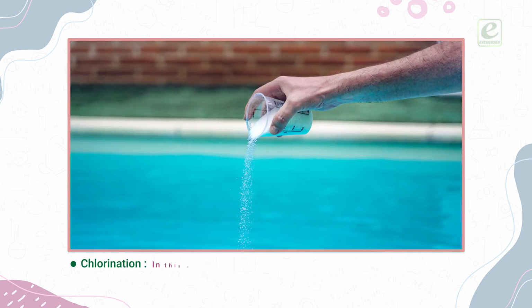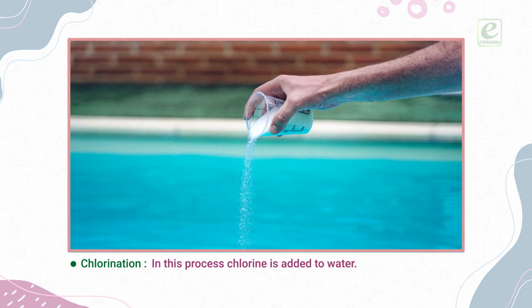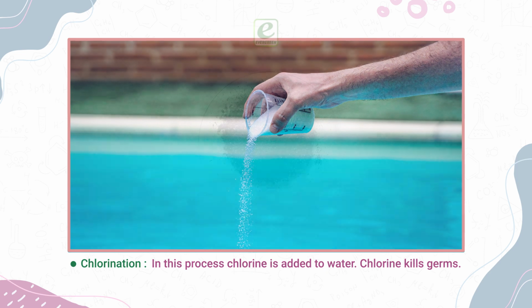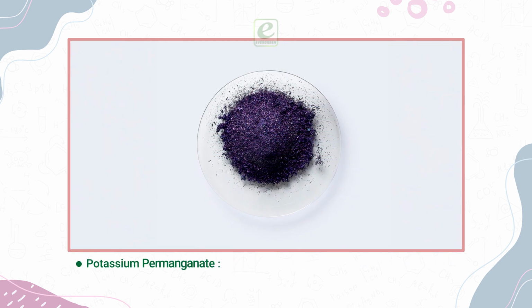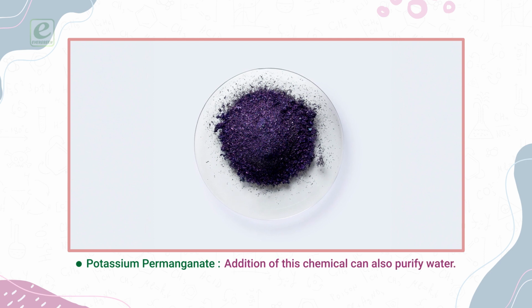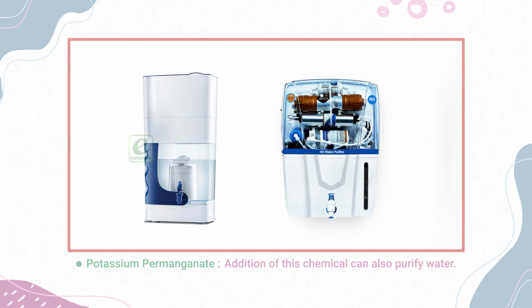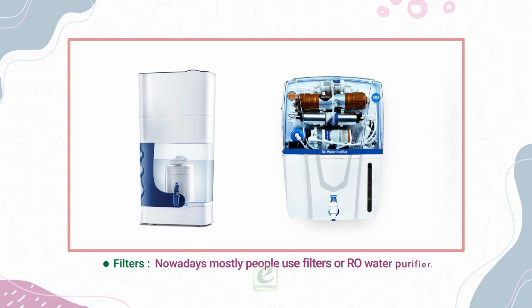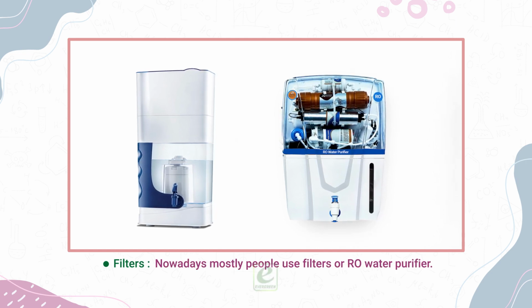Chlorination. In this process, chlorine is added to water. Chlorine kills germs. Potassium permanganate. Addition of this chemical can also purify water. Filters. Nowadays, mostly people use filters or RO water purifier.